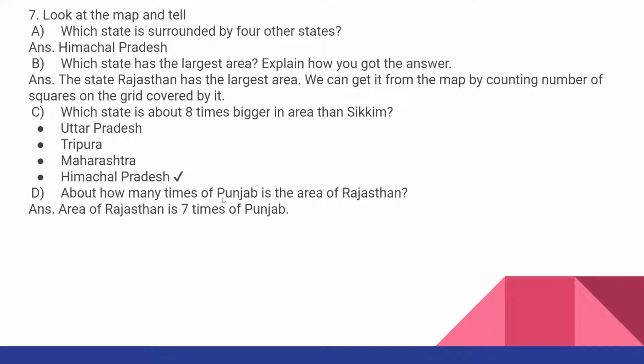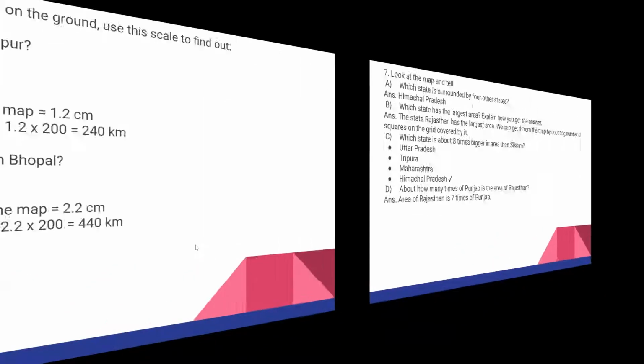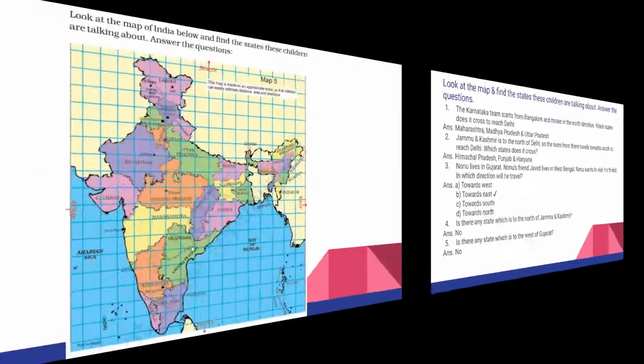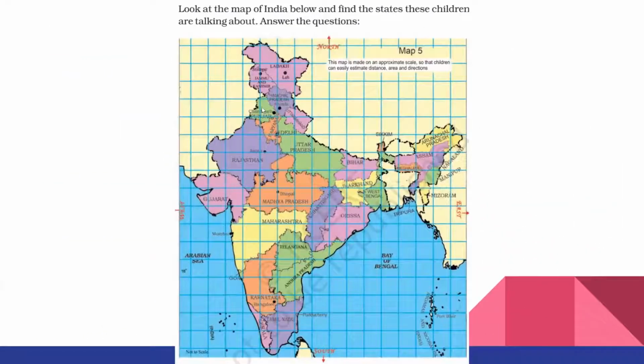About how many times of Punjab is the area of Rajasthan? We know that Rajasthan is the largest area or largest state. So area of Rajasthan is coming approximately 7 times the area of Punjab. That is, if you count the grid from the map, see here is Punjab.